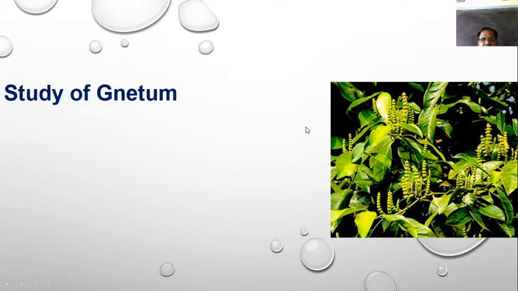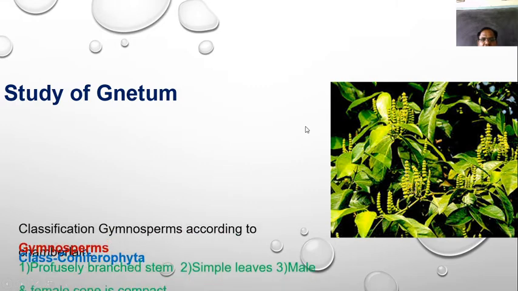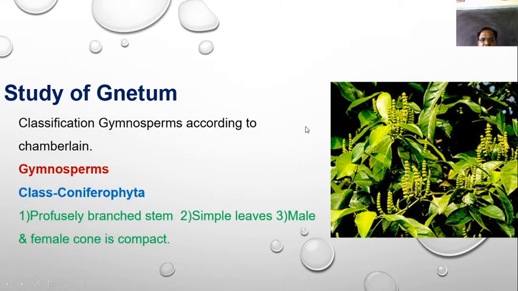First of all, we are going to discuss the classification of the Gnetum, which is given by Chamberlain. The class is Coniferophyta. Coniferophyta means what? The Pinus was included in the Coniferophyta. That is, large trees having a woody, rough stem, which are used for the preparation of railway sleepers and timber for their durability.